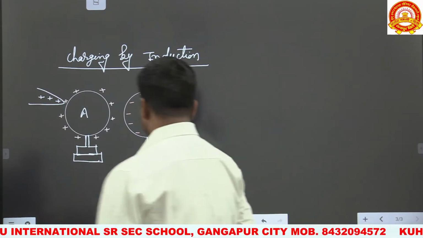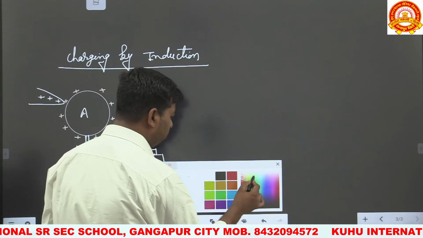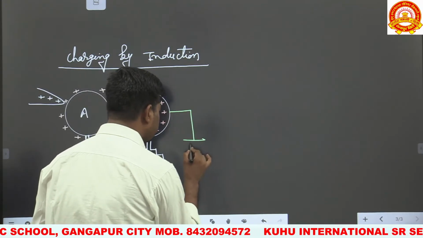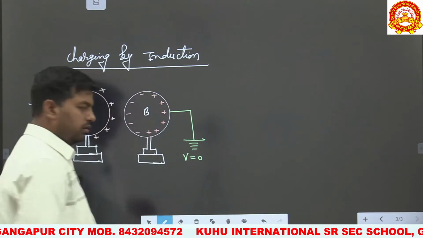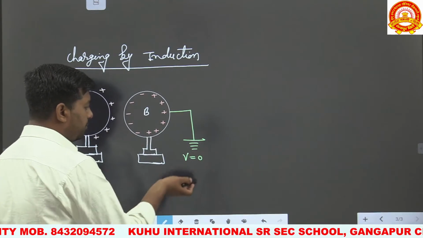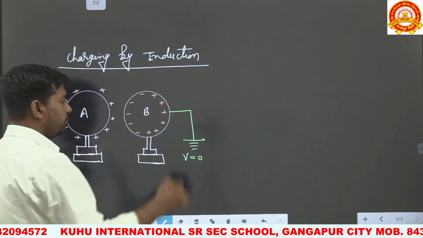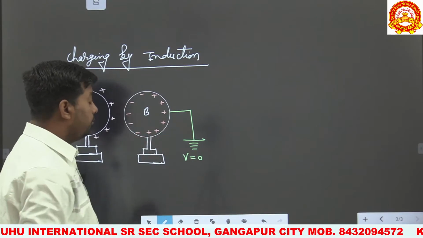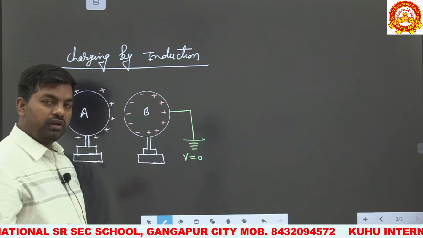Now this uncharged body is connected to ground, or connected to the earth surface. So some electrons move from the ground and neutralize the positive charge of this uncharged body, while these electrons will not neutralize the negative charge because the electron is also negatively charged.